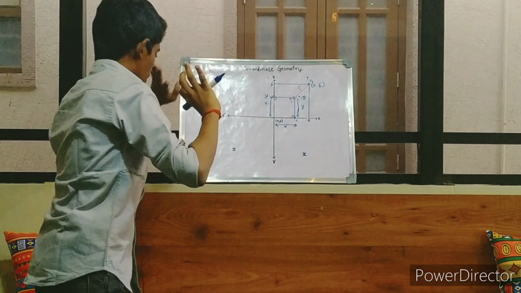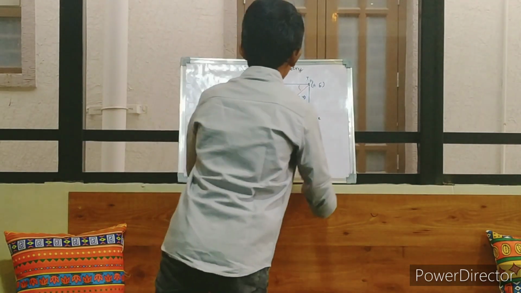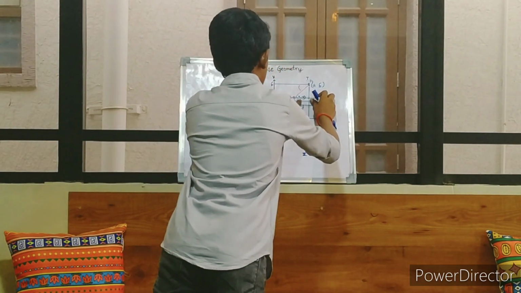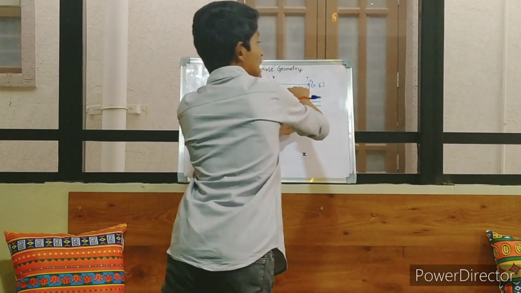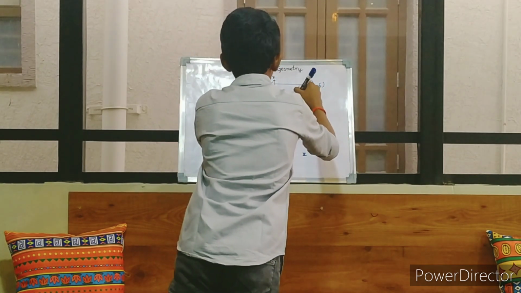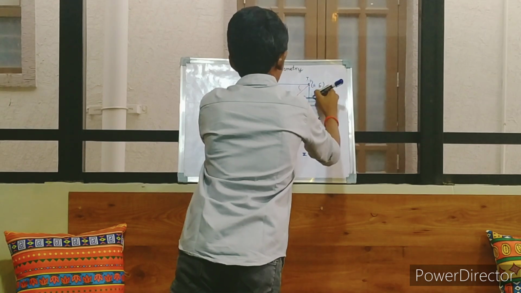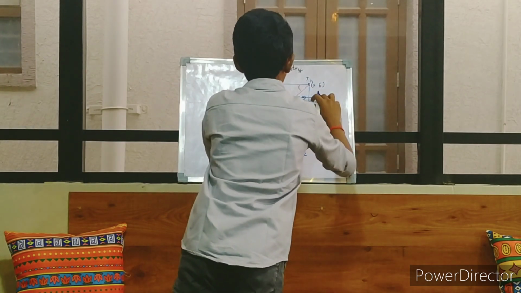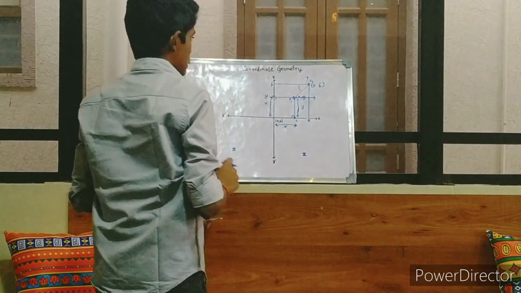Now what if I extend this line segment over here? I'm going to extend it a little bit, I will just draw a line here. And now what do you have?